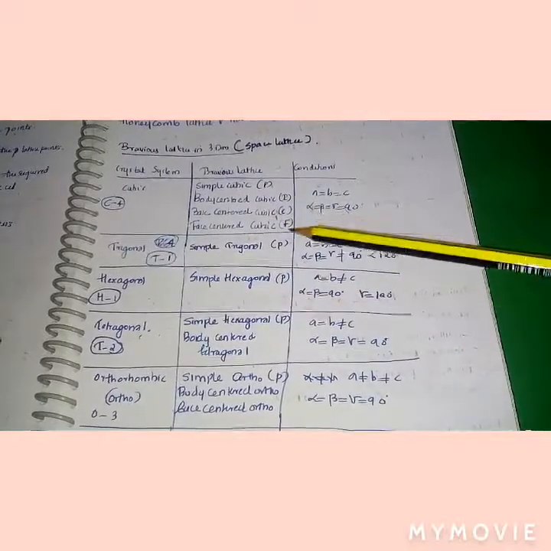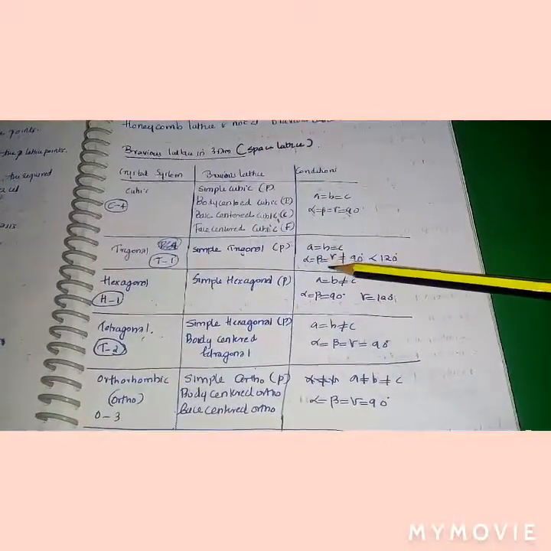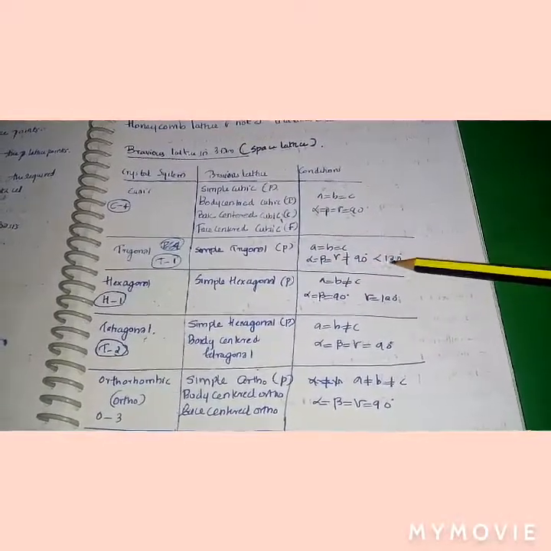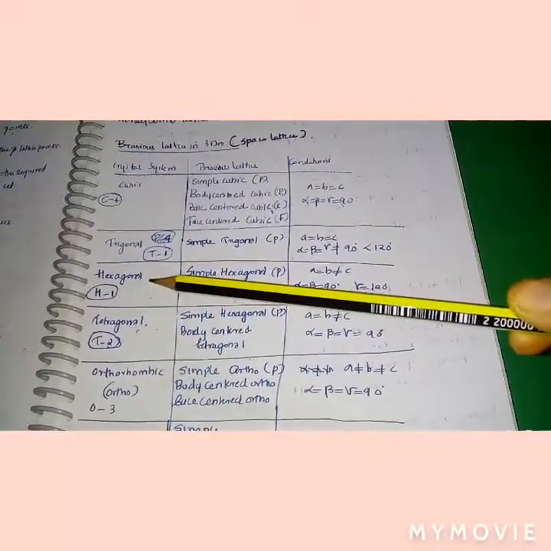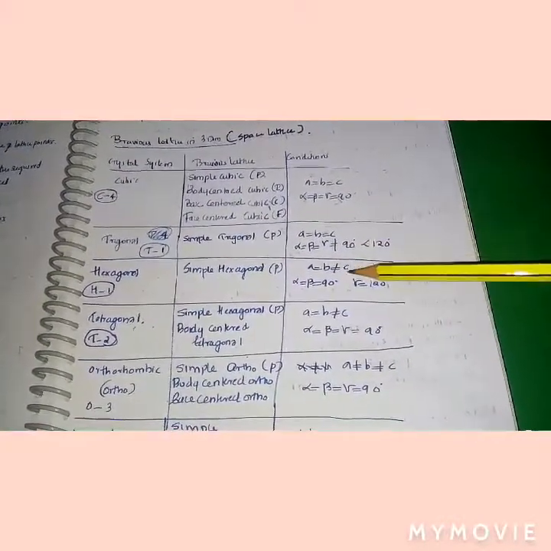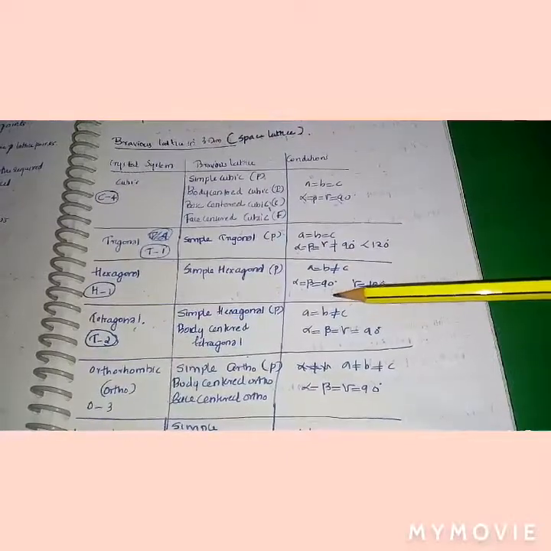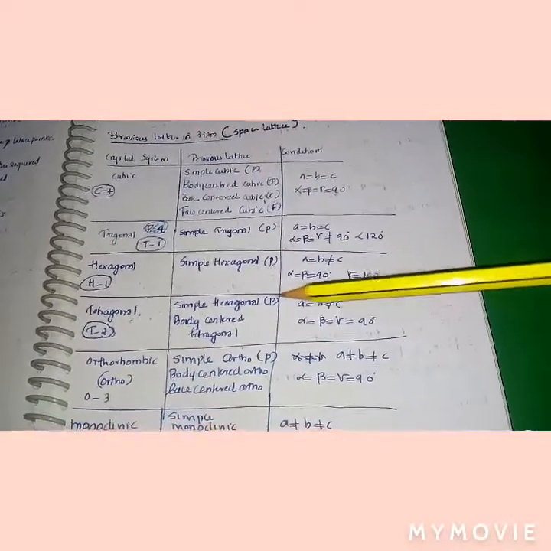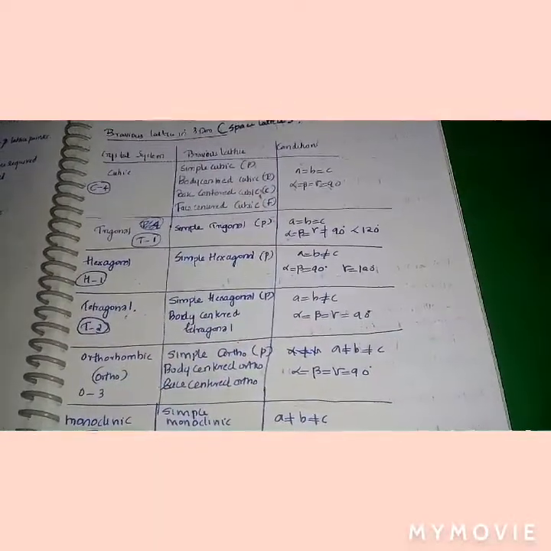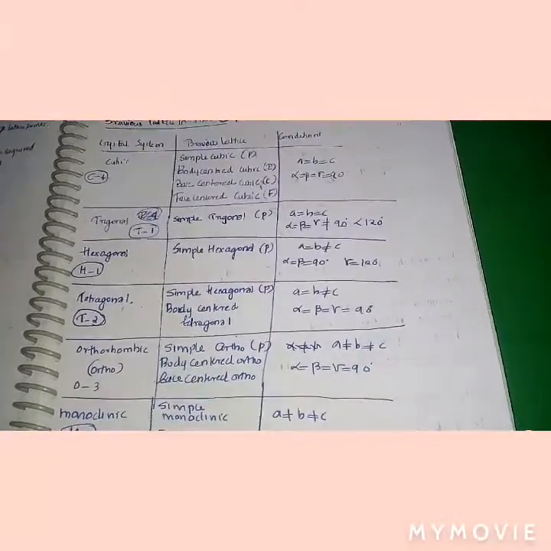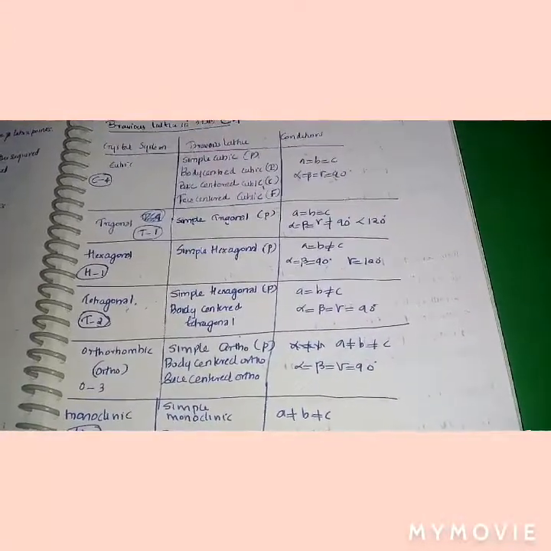For trigonal, a = b = c, alpha = beta = gamma not equal to 90 degrees and less than 120 degrees. For hexagonal, a = b not equal to c, alpha = beta = 90 degrees, gamma = 120 degrees. For tetragonal, a = b not equal to c, alpha = beta = gamma = 90 degrees.